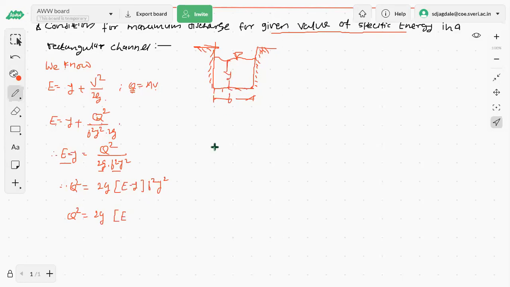Then who will be the variable? y will be. So I would like to take b also outside, that is 2gb square as a constant, then multiplying by y square. So E into y square minus y square into y as y cube. Okay, b square is there. Now from this equation, say it as equation 1, we can say the discharge should be maximum.